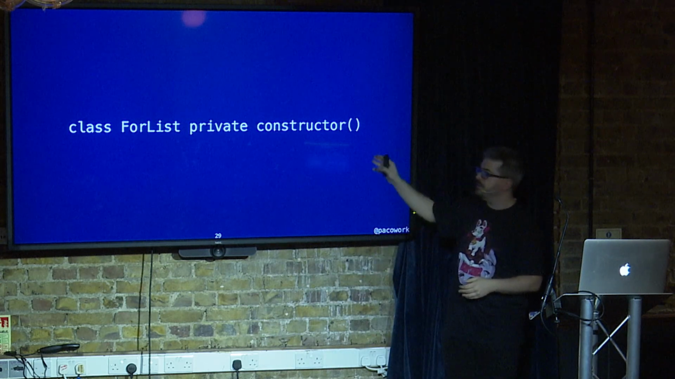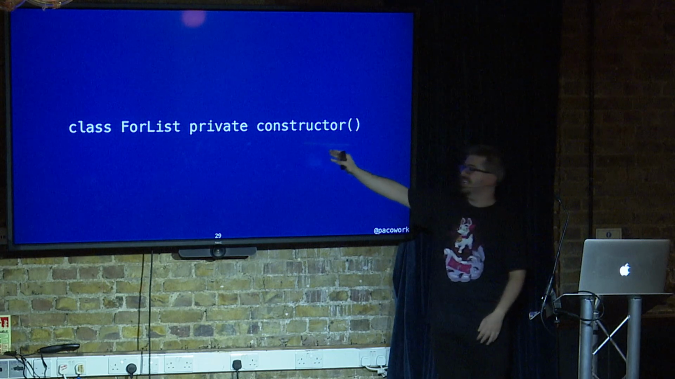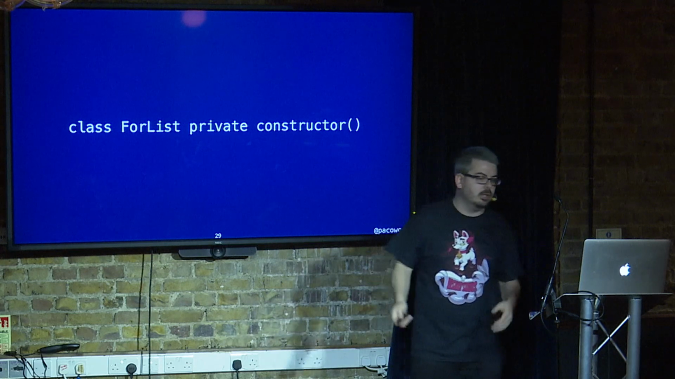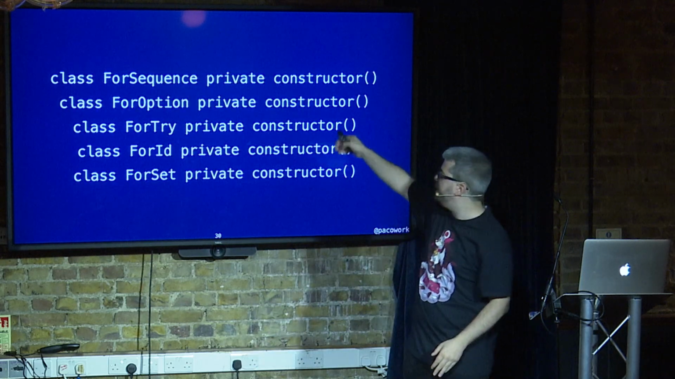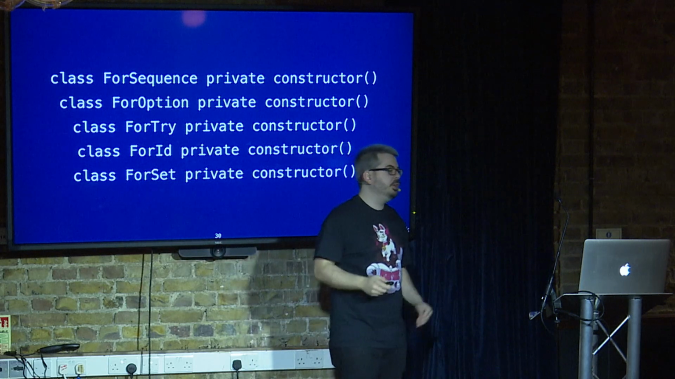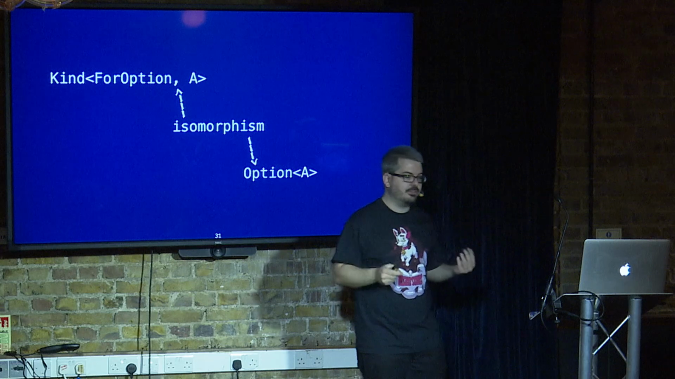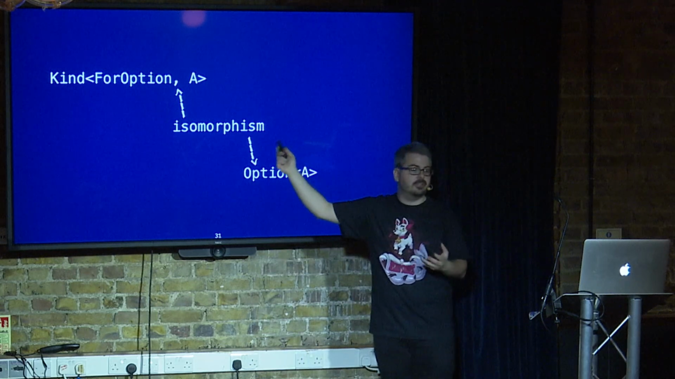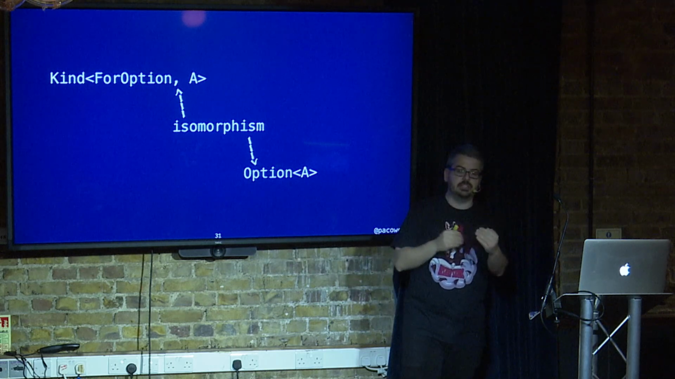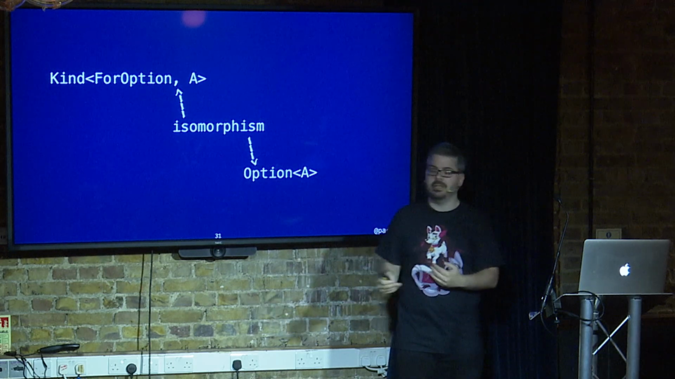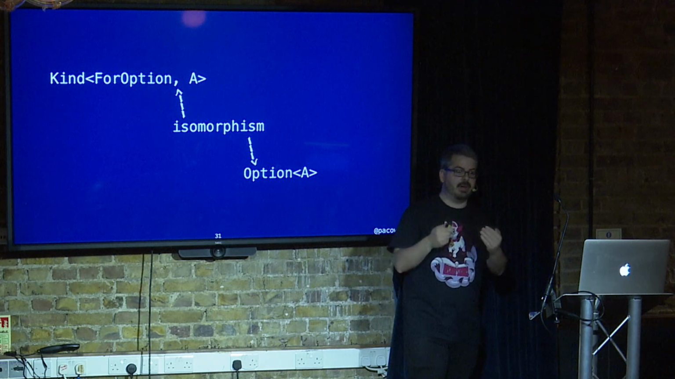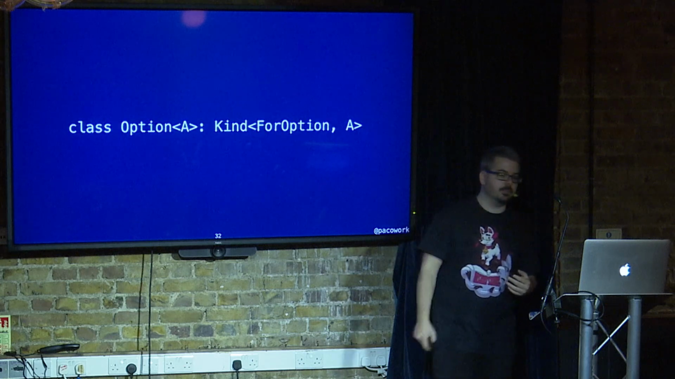And this is just a phantom type. It's just a marker of a class that is not instantiable. So if you're talking about lists, you have class ForList with a private constructor. You can have as many as you want for sequence, for option, for try, for ID, for set. So what you're trying to form actually is an isomorphism between this Kind for Option of A and the Option of A. So if you can go in both directions, you're able to express higher-kinded types in a language that doesn't allow it. So how do you express this bidirectional relationship?